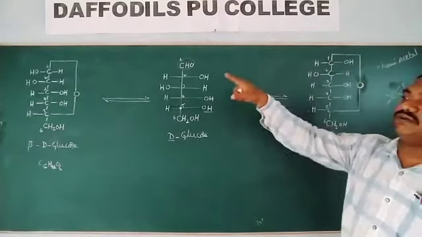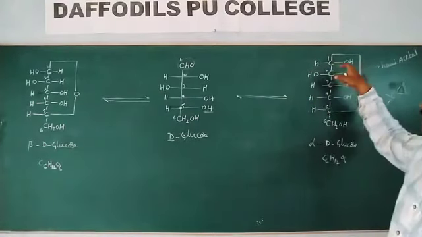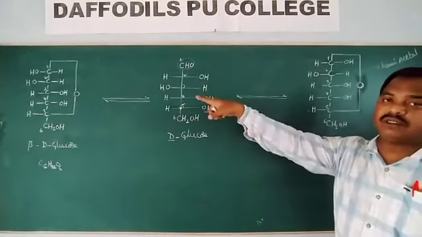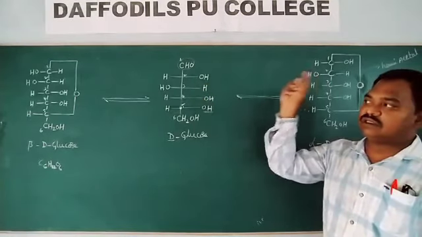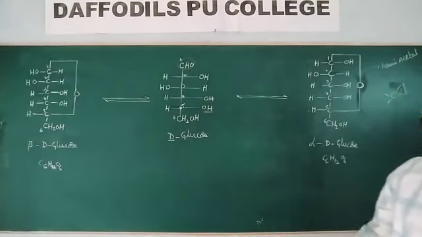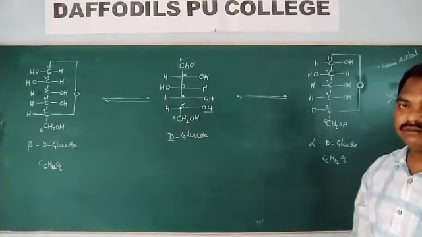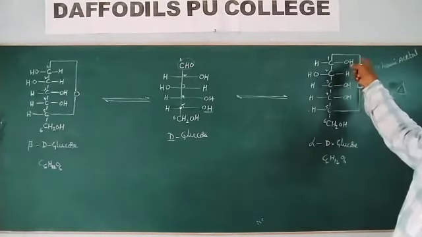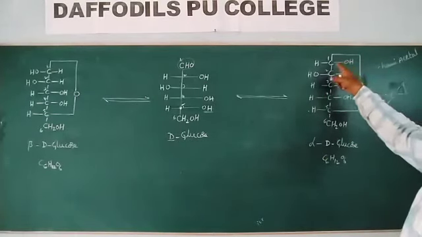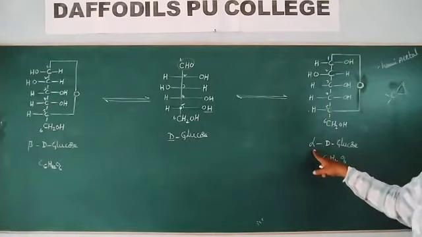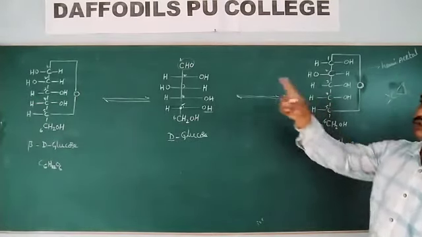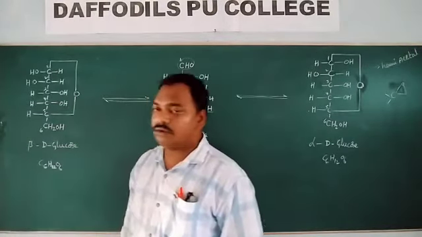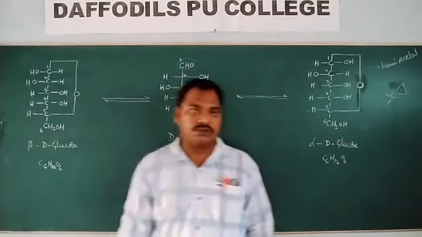Here the OH group is at the right side, there at the left side. If the OH group of the first carbon is at the right side, it is called alpha D glucose. If it is at the left side, it is called beta glucose.